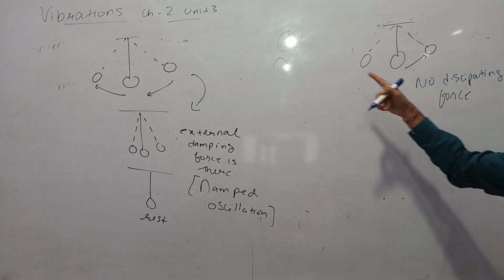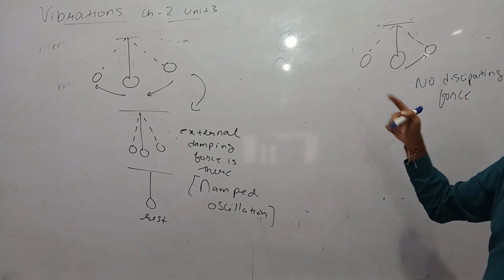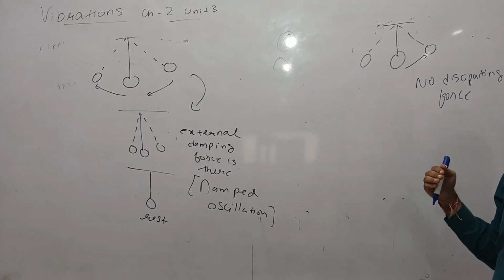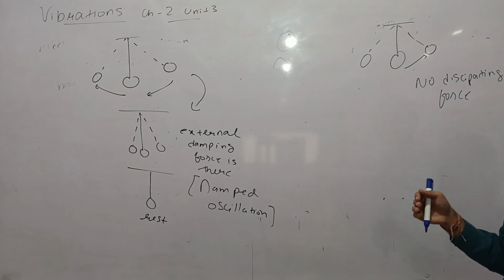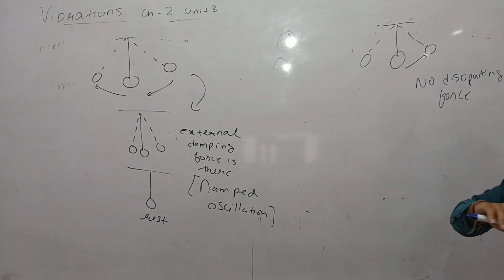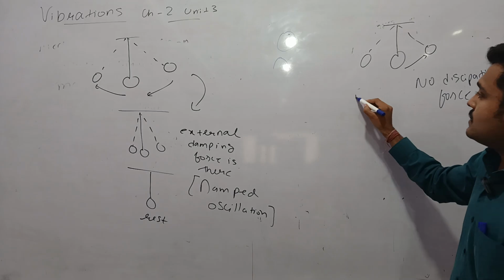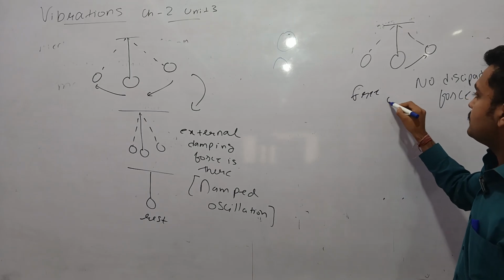Therefore the motion will continue with the same amplitude for infinite time. The pendulum will never stop because there is no force to stop it. Such an oscillation is known as free oscillation.